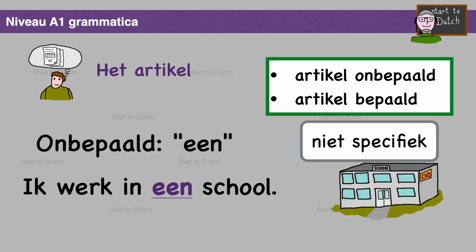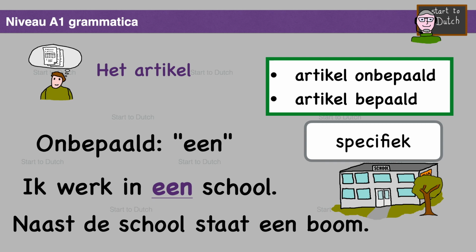Ik werk in een school. I work in a school. Indefinite article. In this sentence, I'm not giving any specific information about the school which I'm working in. The listener does not yet know which school it is. Ik werk in een school.